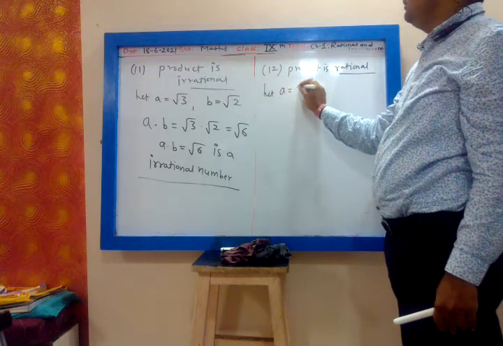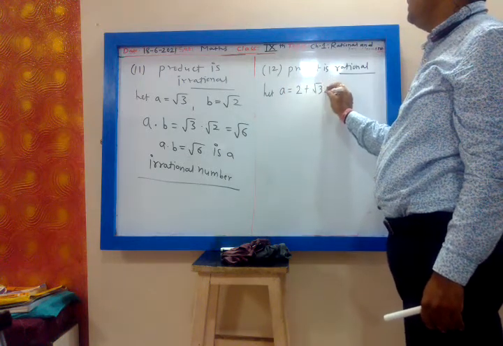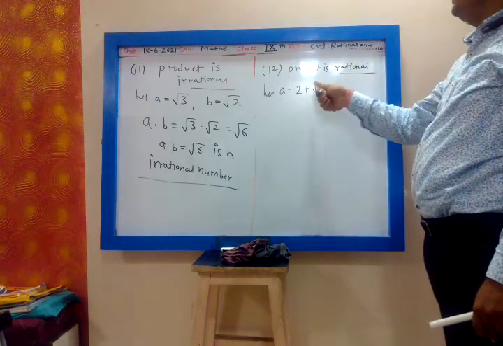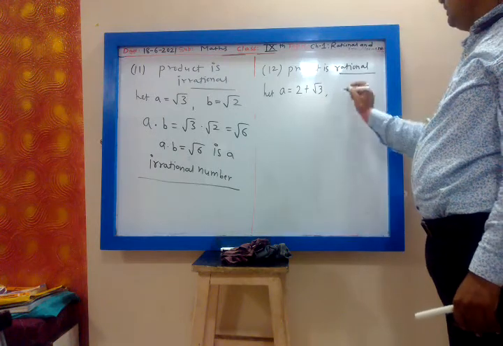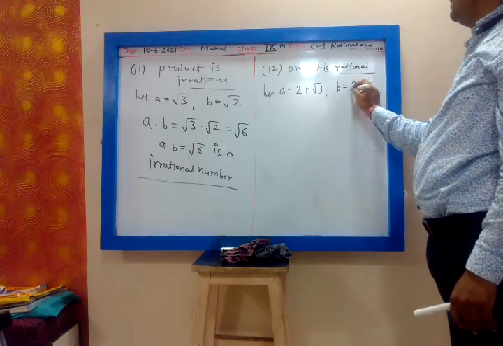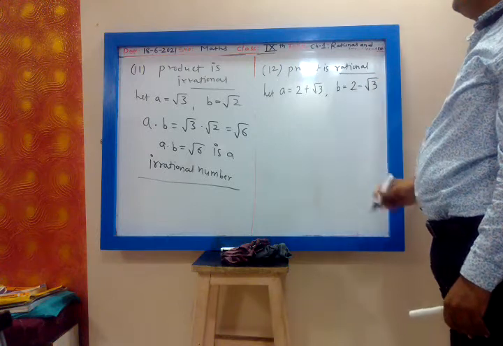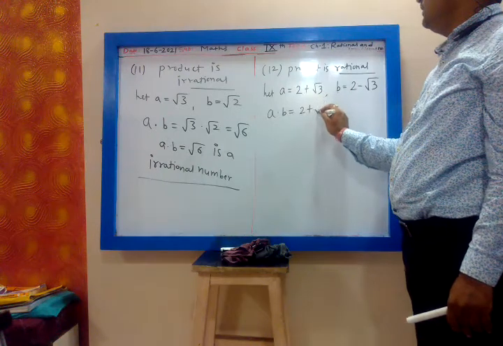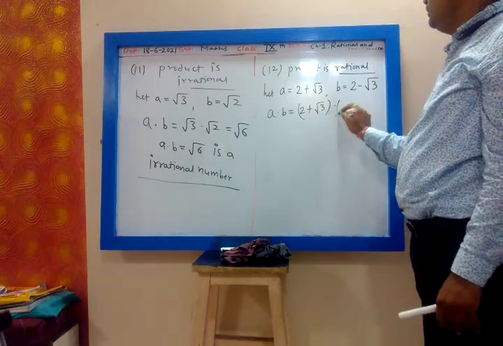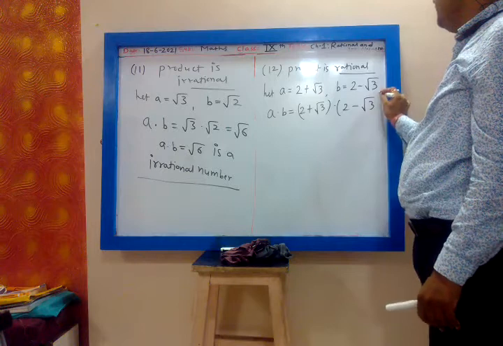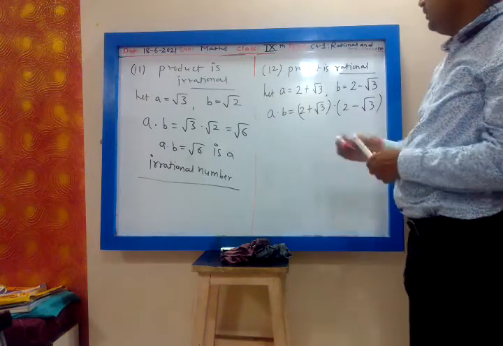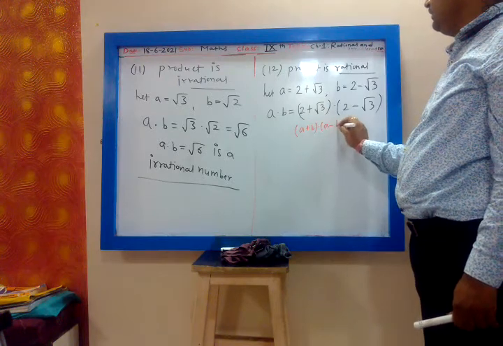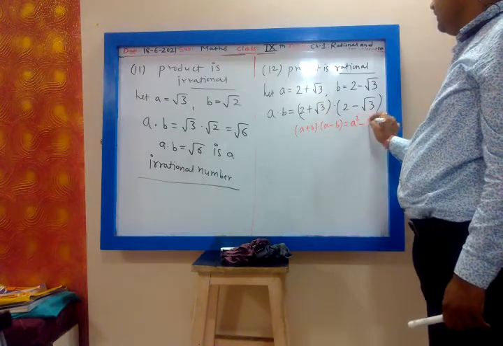A is equal to 2 plus root 3, an irrational number. Now you want rational. Rational means we have to cancel root 3. So you can take b equal to 2 minus root 3. Now we find the product a dot b. A dot b is 2 plus root 3 into 2 minus root 3. Which formula? Tell me. A plus b into a minus b, that is a square minus b square.